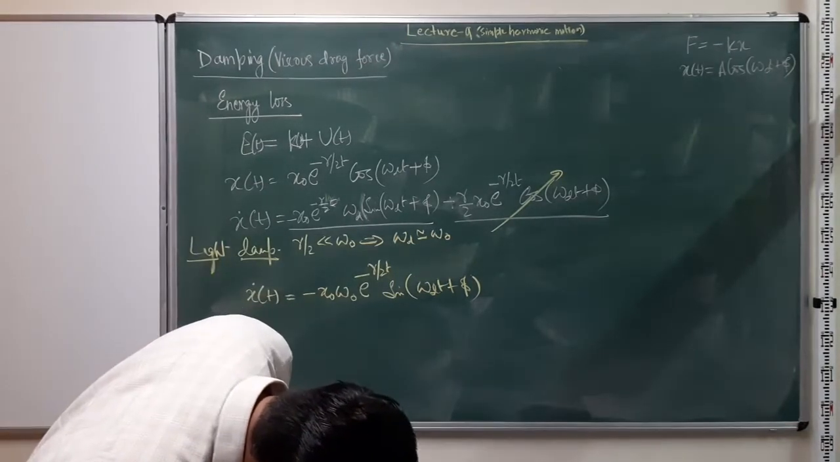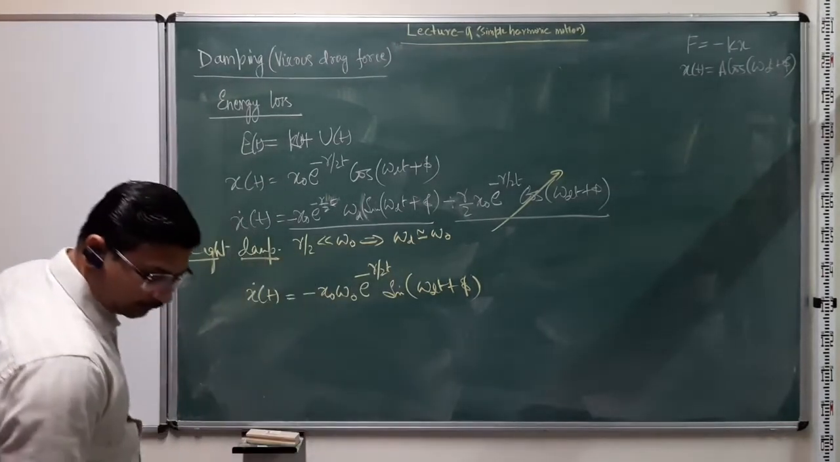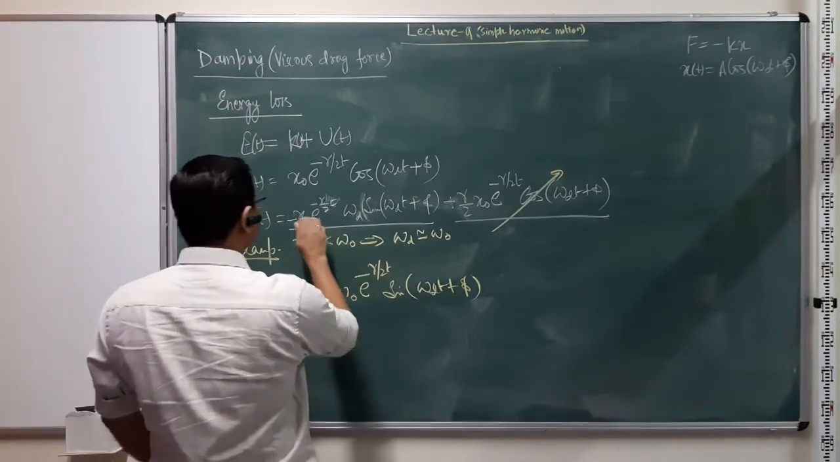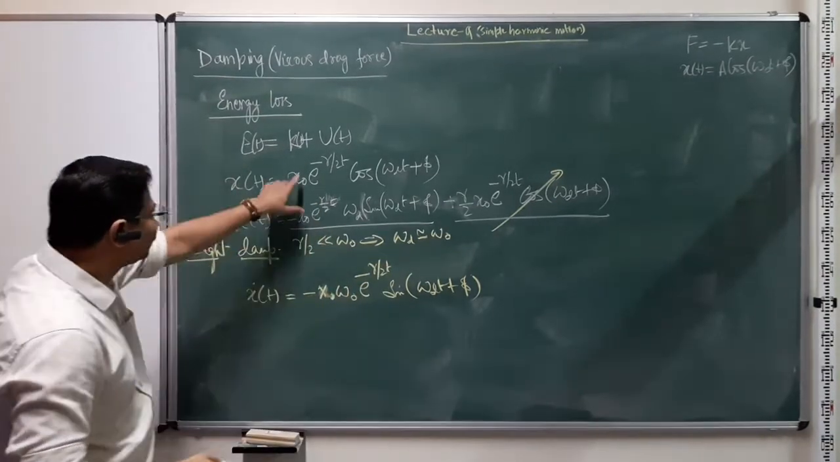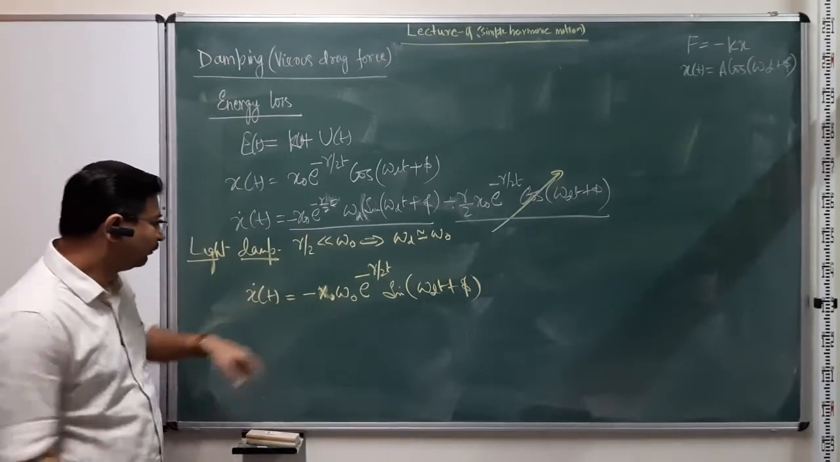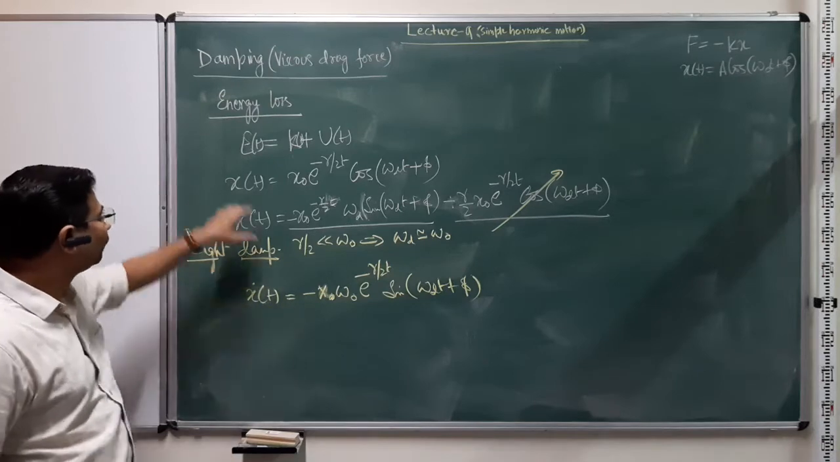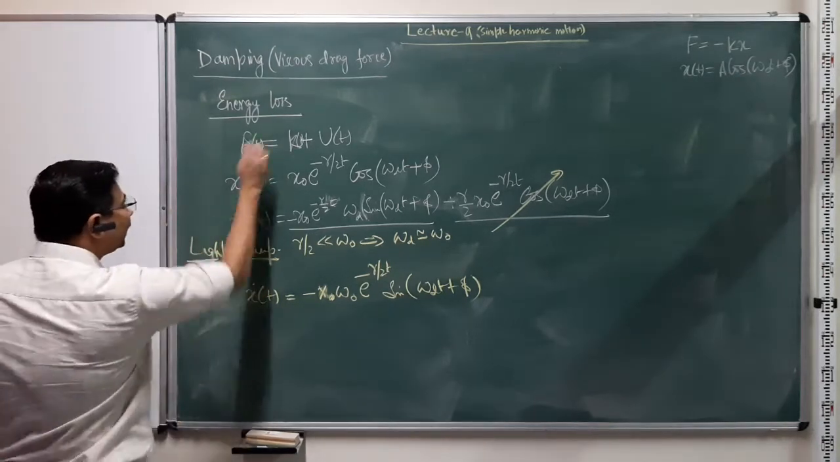Let me just confirm this. Yes, okay. Right, x naught here. So x naught is basically the maximum amplitude. So this is my velocity now. I know x, I know x dot t, so I can write down the energy